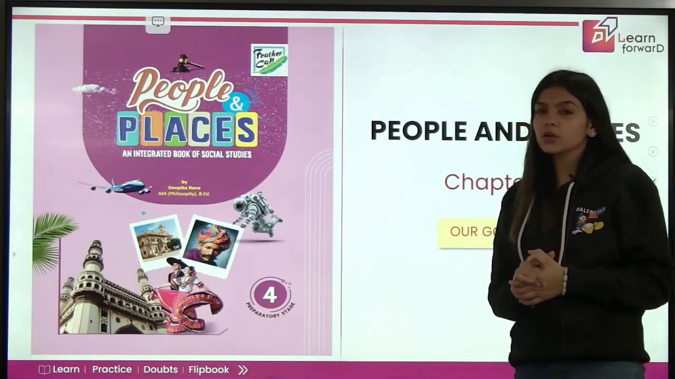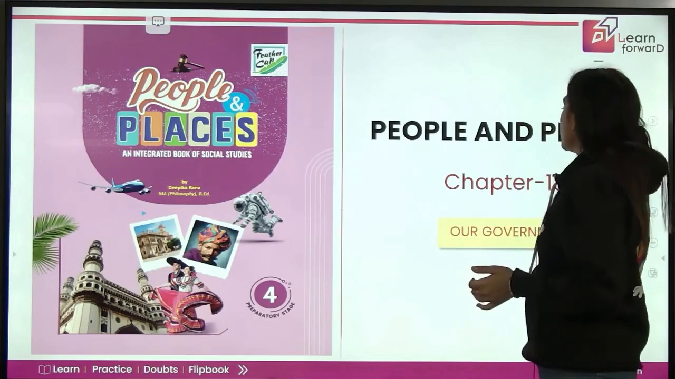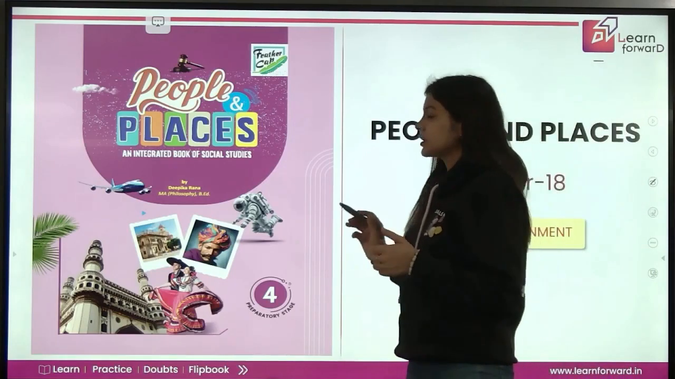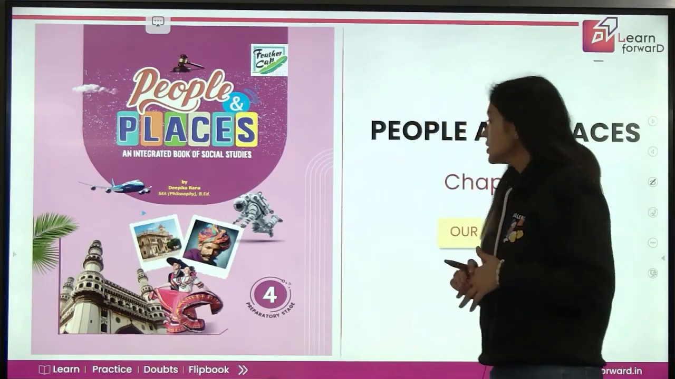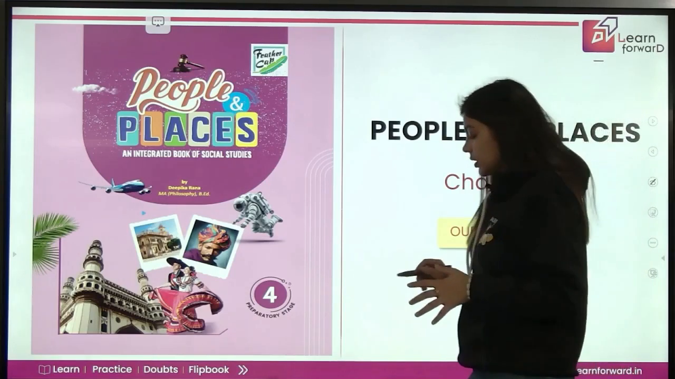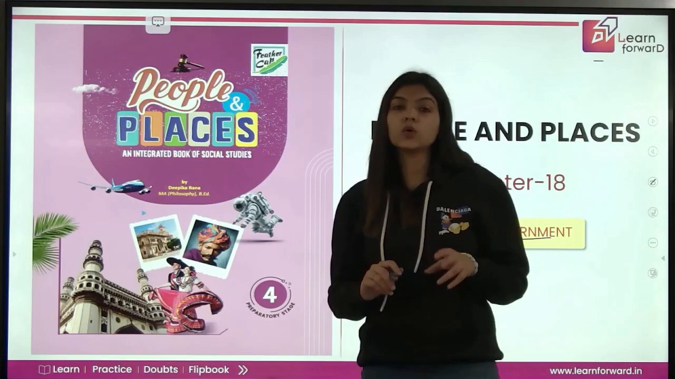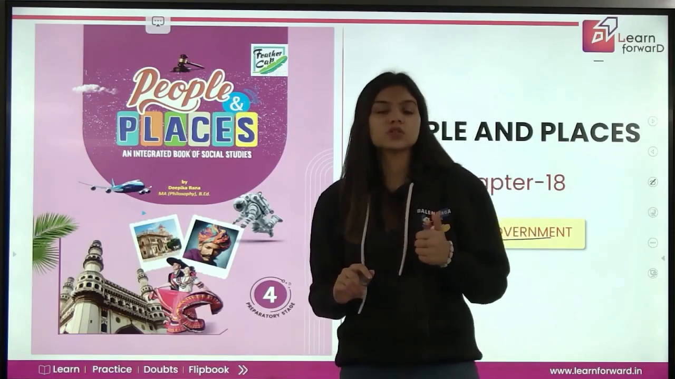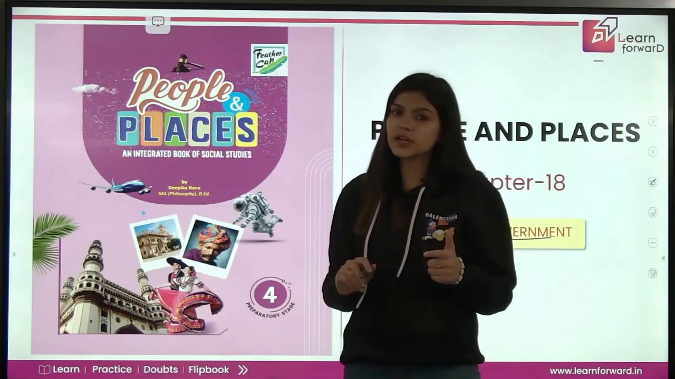So we are back on your favorite learning platform, Learn Forward, and we are going to study from Feather Cap, People and Places. This is chapter number 18, our government. In India, the government is divided on two levels basically. The first is your central government and the second is your state government.